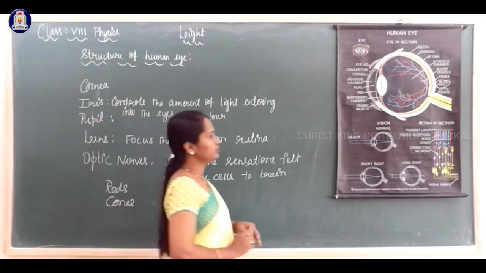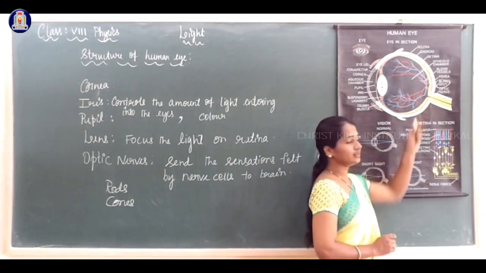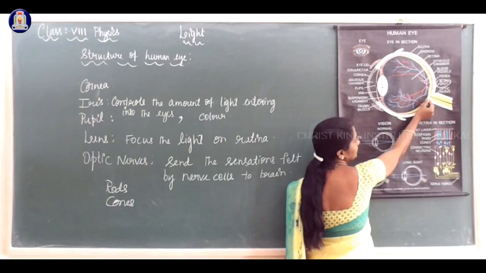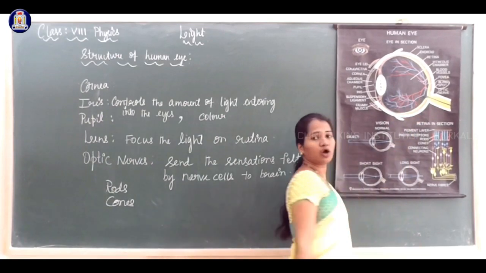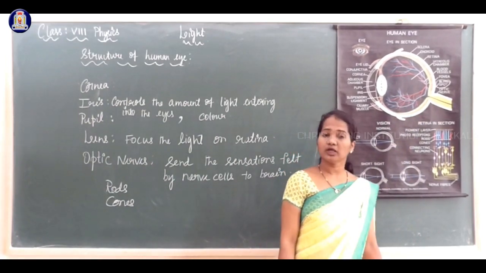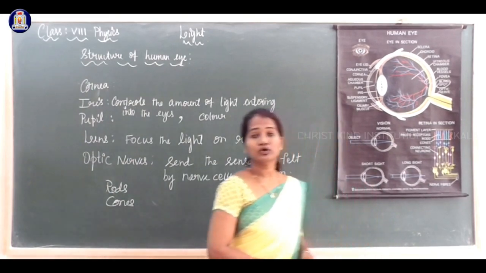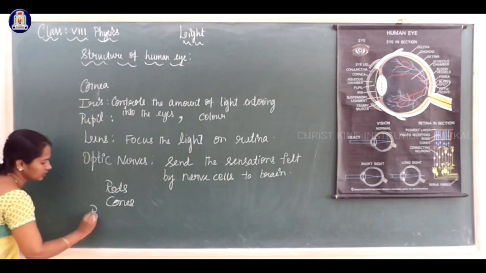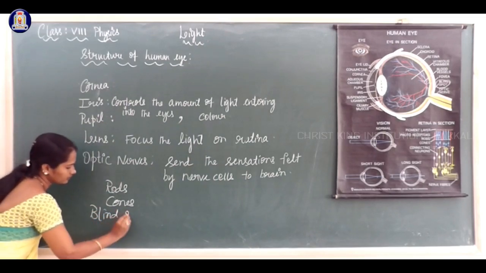At the junction between the optic nerve and the retina, this yellow colored part, there is a spot. We call it the blind spot because no sensory nerves are present in this region.